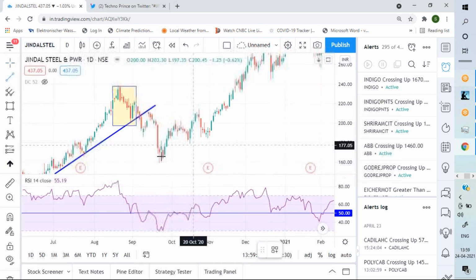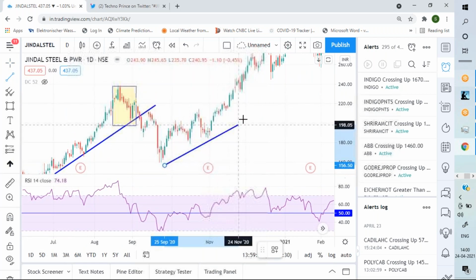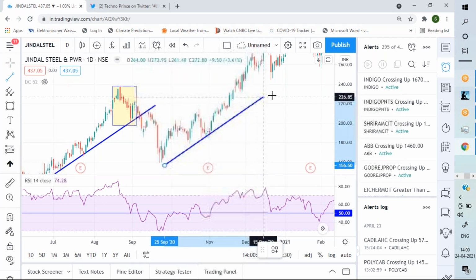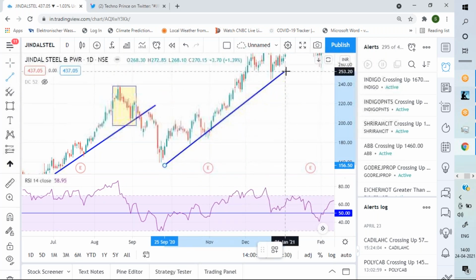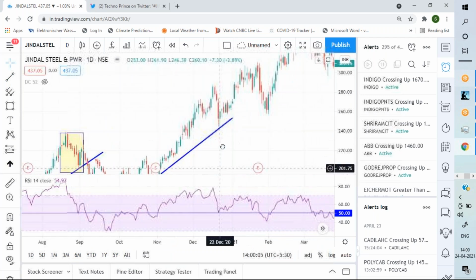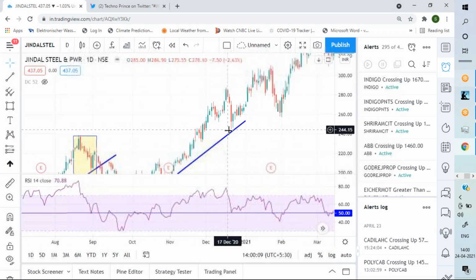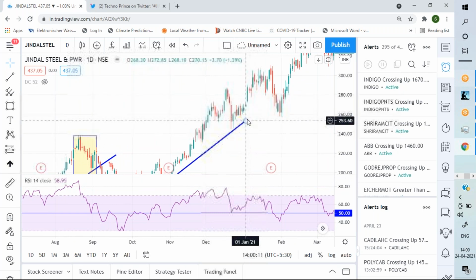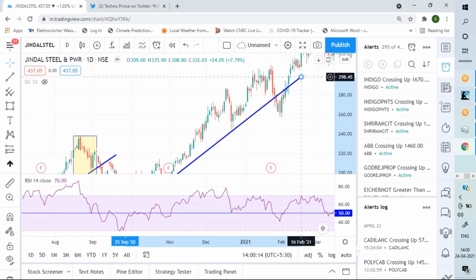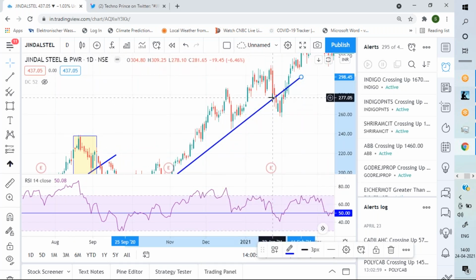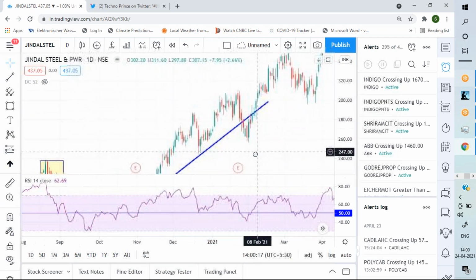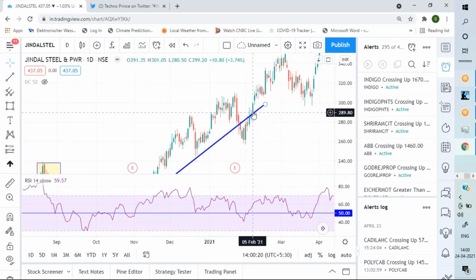Okay. Now here, what I can see is that there is a kind of trend line I can draw. Now see, when it pulls back to this level, RSI is 50. I'm happily able to buy this. Here again I will buy, but it would hit my stop loss. But the moment it goes above it and starts staying above it, maybe I will participate in this rally.